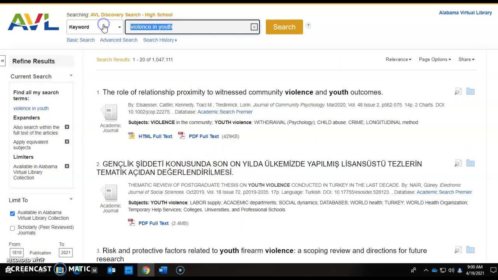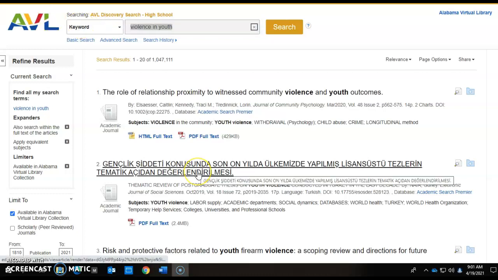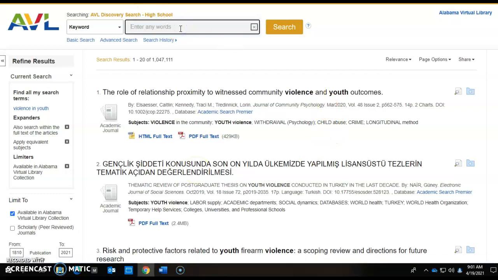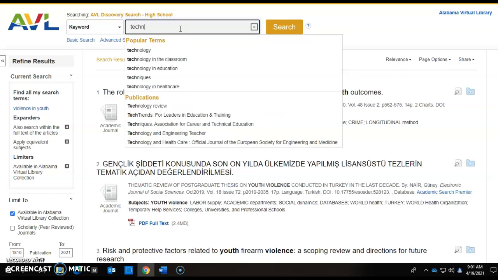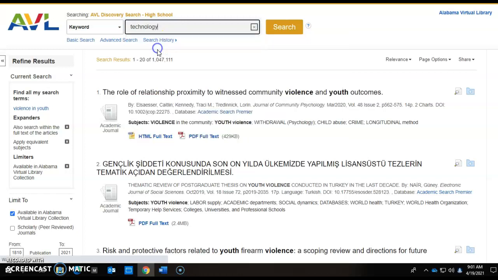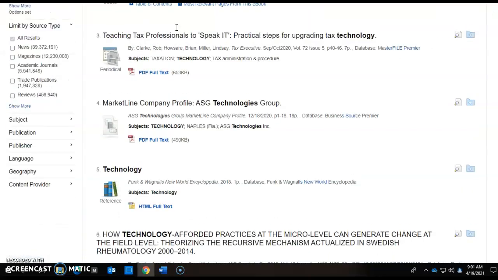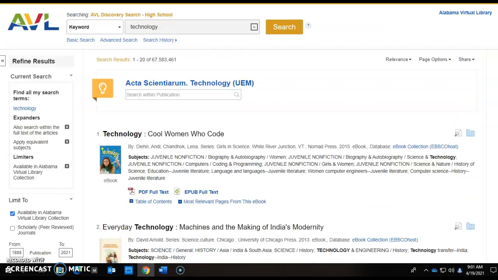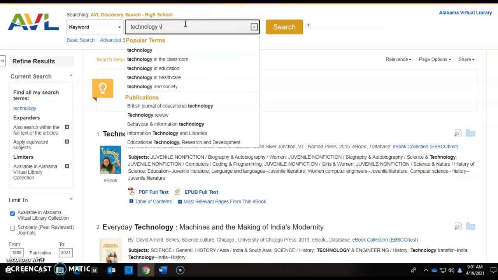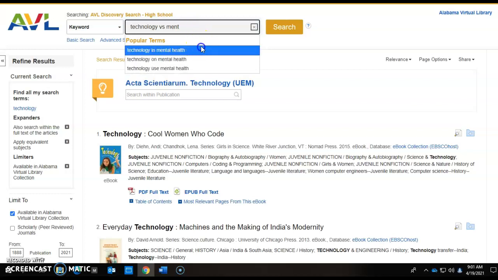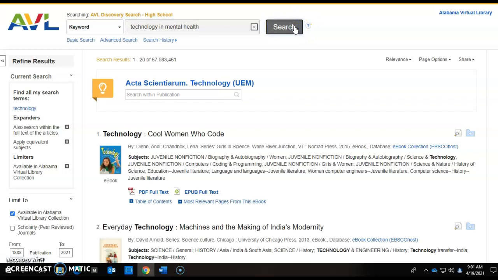If I wanted to choose something completely different, such as technology versus mental health. Does technology make us feel more depressed? So I might put technology in the classroom, or technology versus mental health. Uh-oh, what happened? Versus mental health. There we go. Okay, click on that, click search.